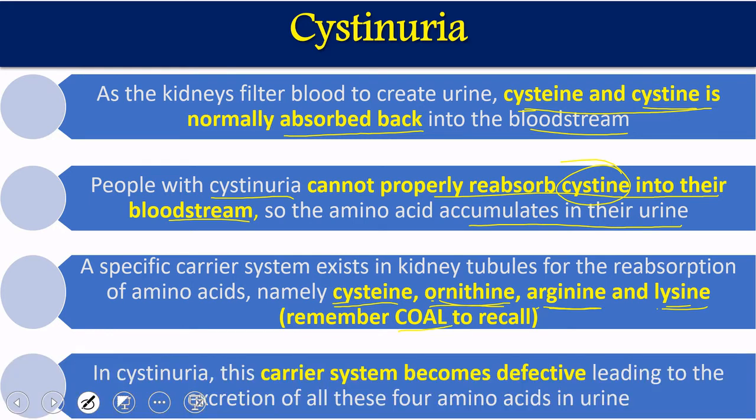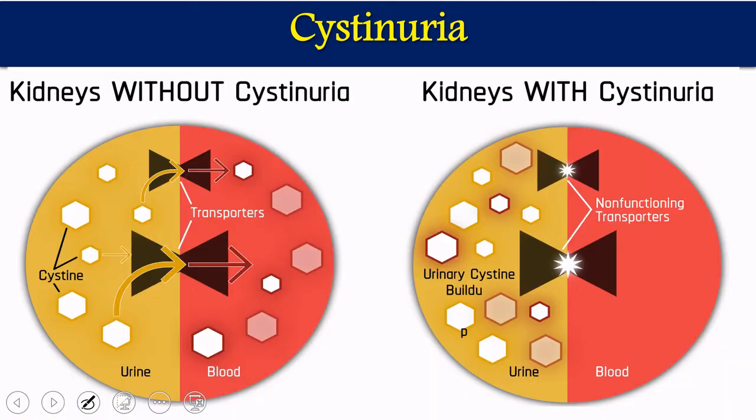In cystinuria, the carrier system becomes defective. The carrier system is the system which reabsorbs these four amino acids, leading to the excretion of all these four amino acids into the urine because they cannot be reabsorbed. So they will be accumulated in the loop of Henle and from there excreted. Because they are retained in the kidney, urine becomes more concentrated, and once it is more concentrated, it is going to cause other complications also.